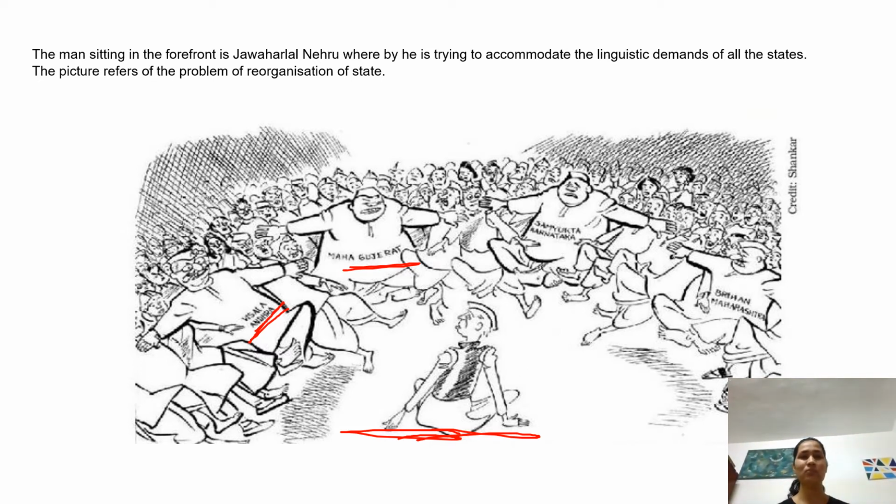And so that is the reason why in India, after many struggles, we have so many different states belonging to people who speak different languages. For example, we have Maharashtra for those people who speak Marathi, and we have Gujarat for people who speak Gujarati, and even Punjab was later on divided into Haryana and Himachal Pradesh and all that, right? So basically, this picture refers to the problems of the reorganization of states. Okay, so moving on to the next picture.